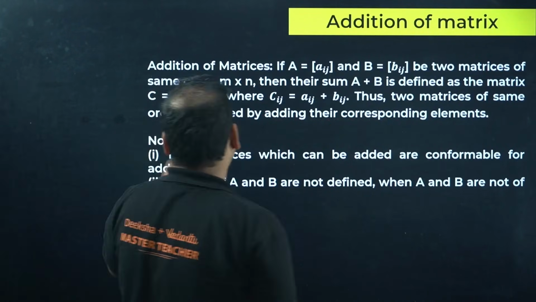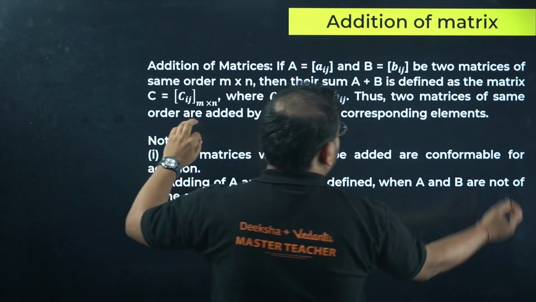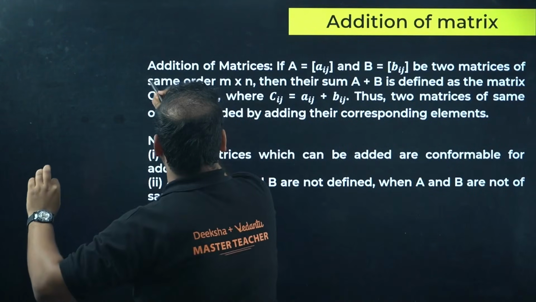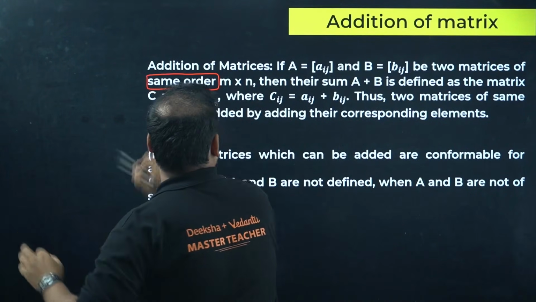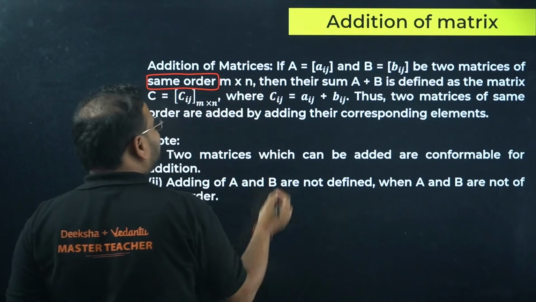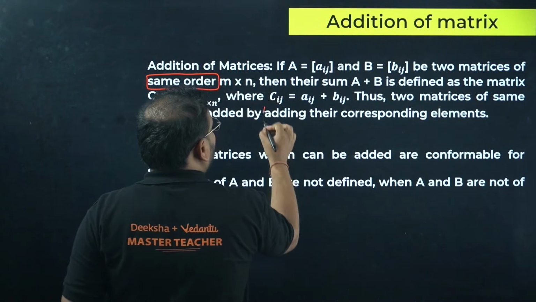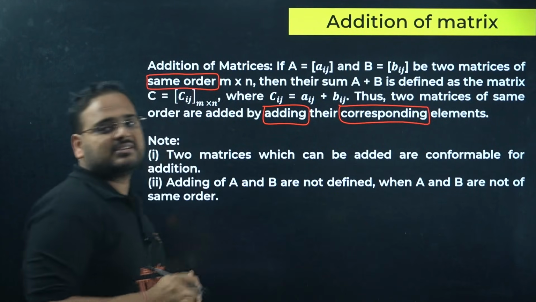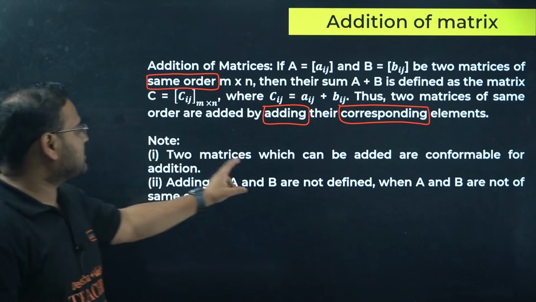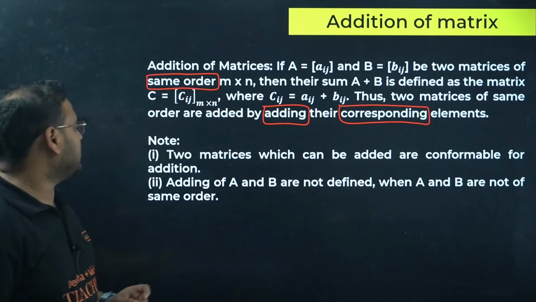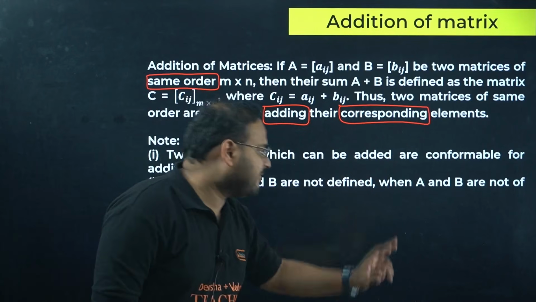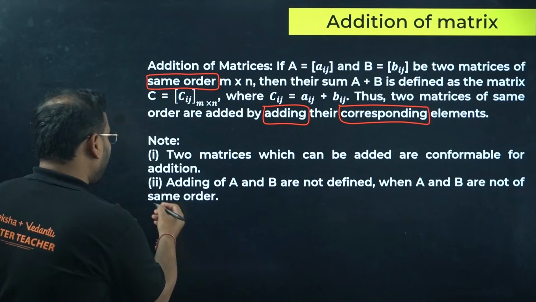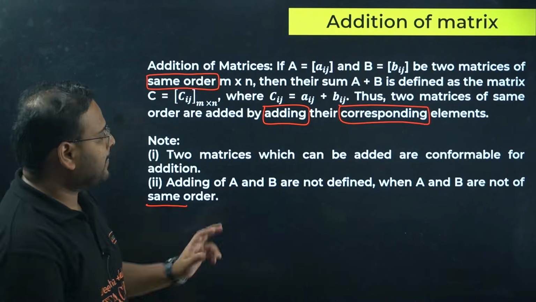Addition is defined only when the same order is true. And how do you do that? Add the corresponding elements. These are the important keywords in addition. Two matrices which can be added are conformable in nature, and adding A and B is not defined when A and B are not of the same order. That's the main thing.